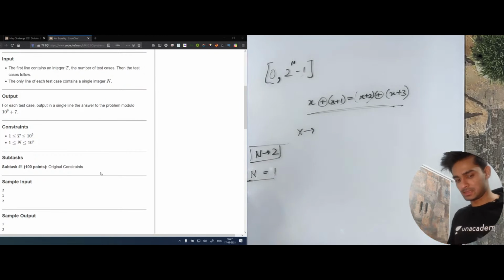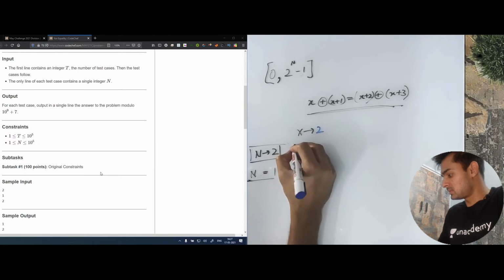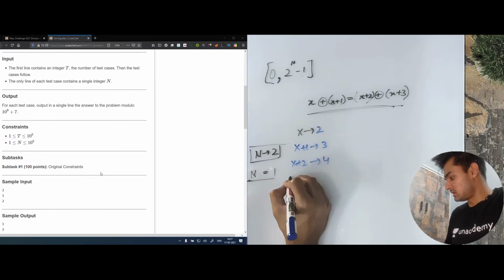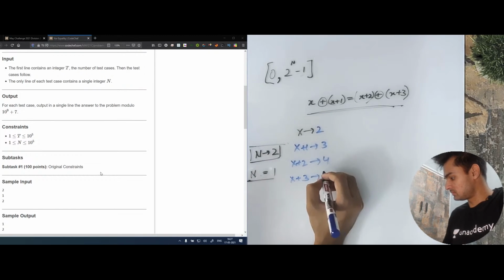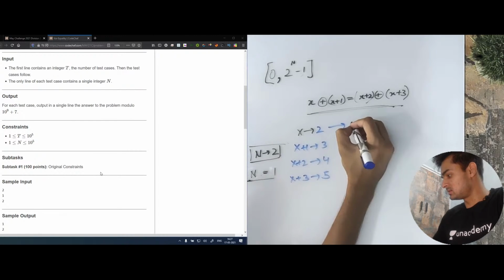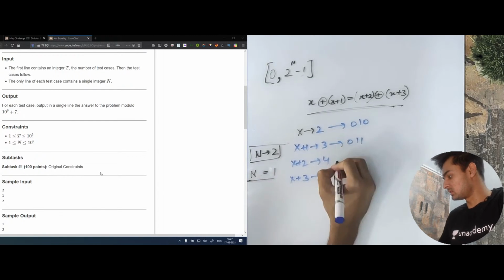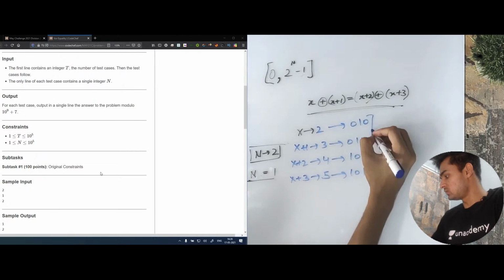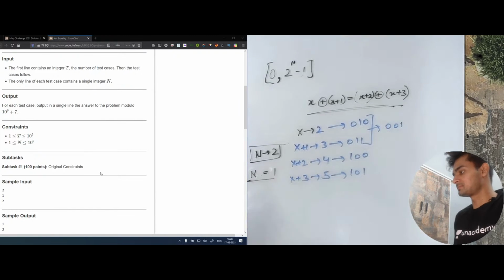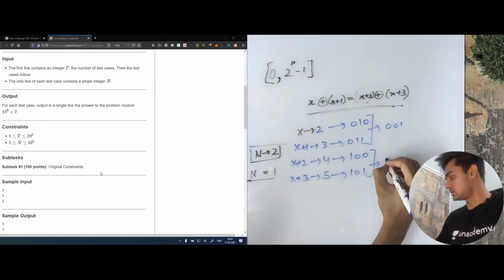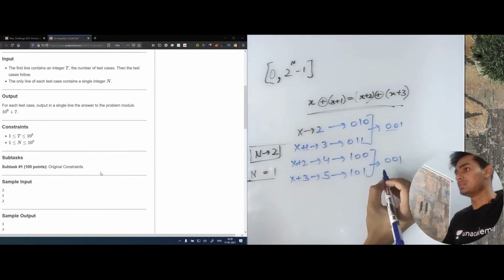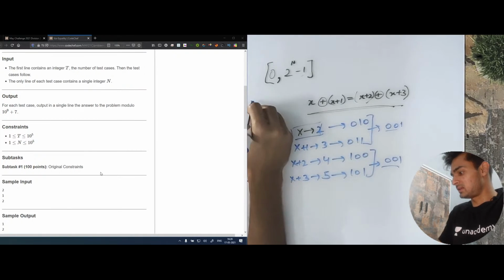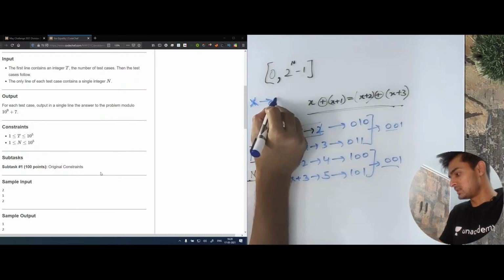Let's go for x equal to 2. If x is equal to 2, then x plus 1 will be 3, x plus 2 will be 4, and x plus 3 will be 5. Now this is 0, 1, 0, this is 0, 1, 1, this is 1, 0, 0, and this is 1, 0, 1. The XOR of these two values is 0, 0, 1, and the XOR of these two values is also 0, 0, 1. Since both these values are equal, we can say that for x equal to 2, this condition is satisfied.